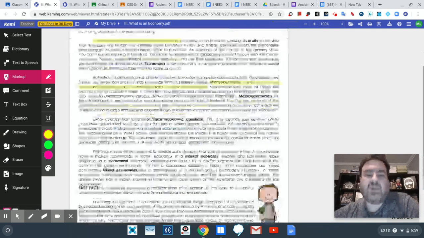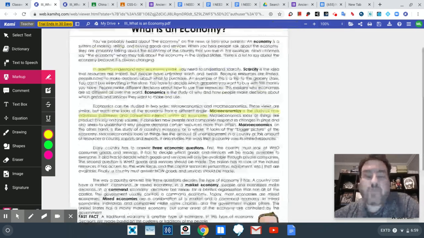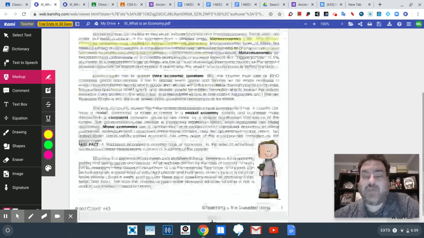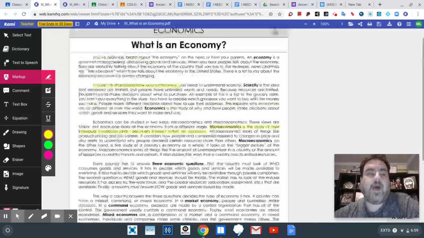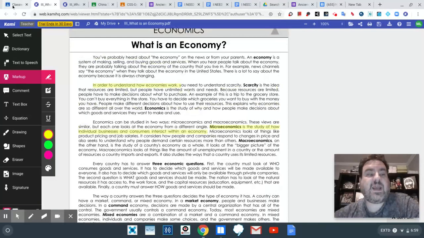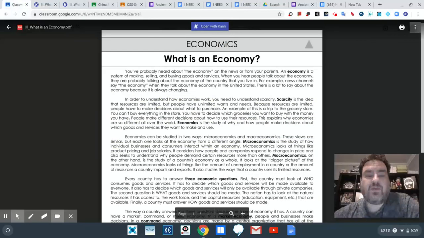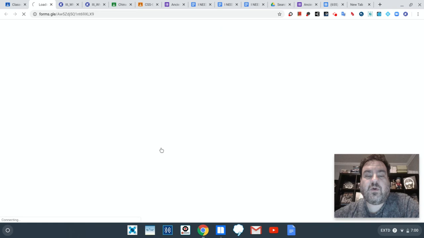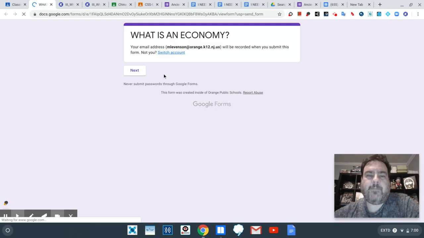So after you've gone through and read everything, and it should not take more than 5 or 10 minutes to do that, then we're going to get into the second part of the assignment, which was the actual assessment. And the assessment was here, the Google Forms. When you go to Google Forms, it takes you directly to the assessment. And you just follow the directions here.